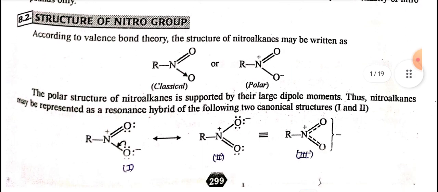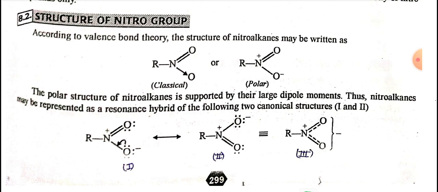Structure of nitro group. According to valence theory, the structure of nitroalkanes may be written as R-N=O or R-N+(=O)-O-. First is the classical structure and the second is the polar structure. The polar structure of nitroalkanes is supported by their large dipole moments. Thus, nitroalkanes may be represented as a resonance hybrid of the following two canonical structures.